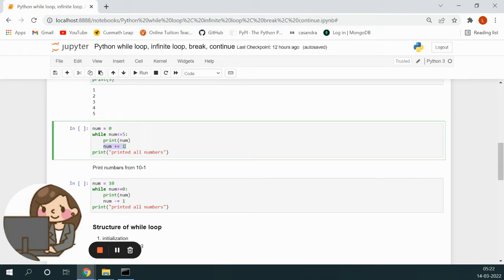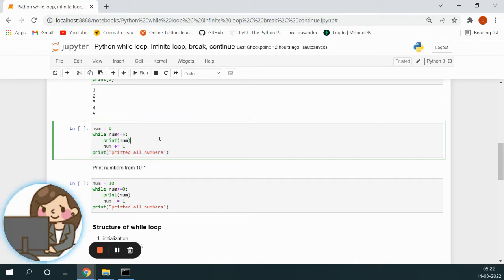Now what is the value of num? Num is 6. Now it comes here. When it comes here, it checks the condition num less than or equal to 5. Since num is 6 now, this condition becomes false, and so it won't go inside this loop. It won't execute the block associated with it, and it will come out of the loop. That is, it will come to this statement and it will print all numbers.